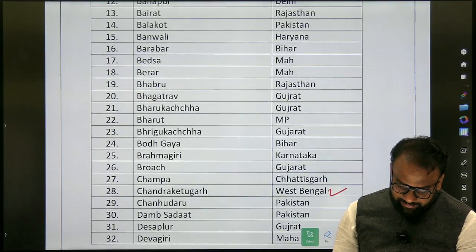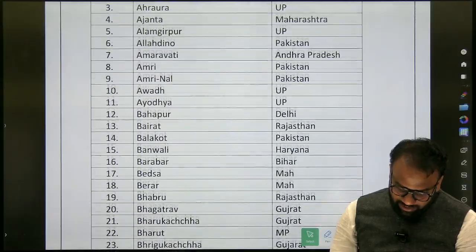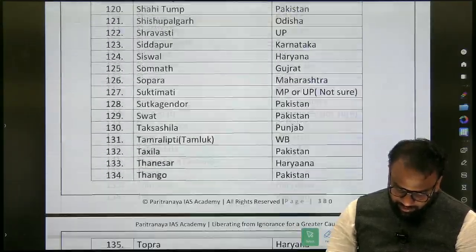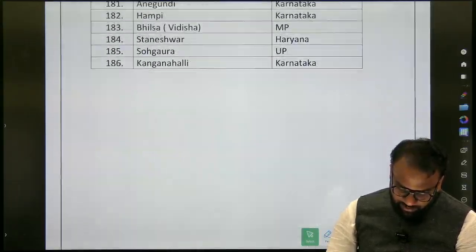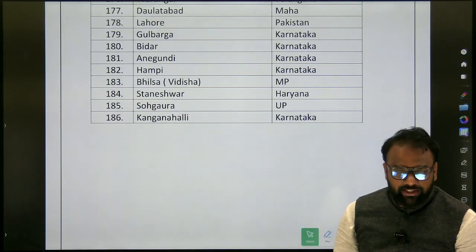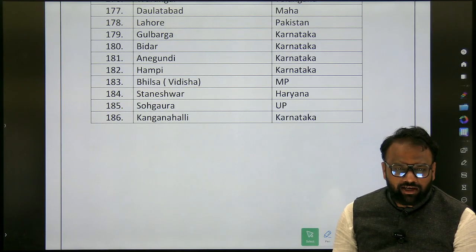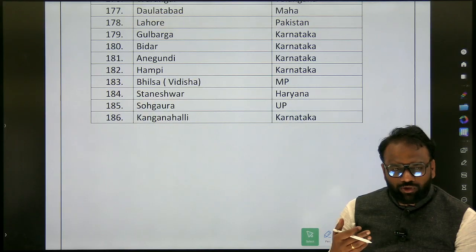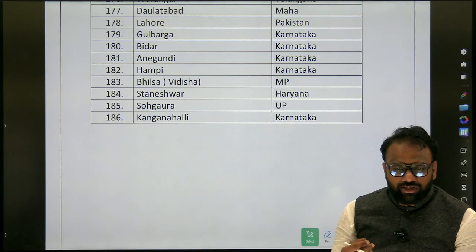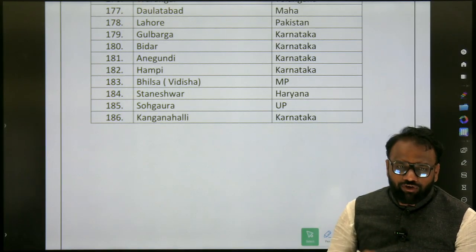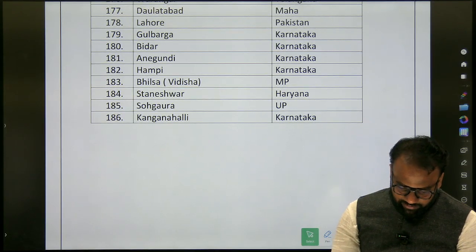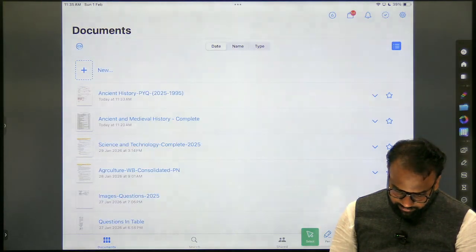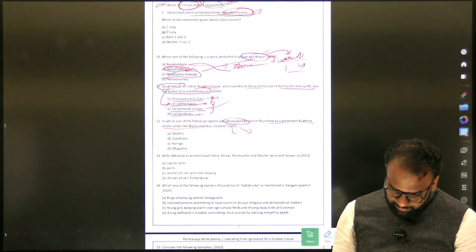Okay. Brahmagiri, Devagiri. Okay. So in this fashion, how many entries are there? Almost around what? 186 entries are there. Okay. You have to memorize the entire list. There is no other alternative for it. Okay. So every day you just go through the list. Which you are able to recall, you just ignore them. Which you are unable to recall, you'll just make a list of them and you'll only focus on those places.